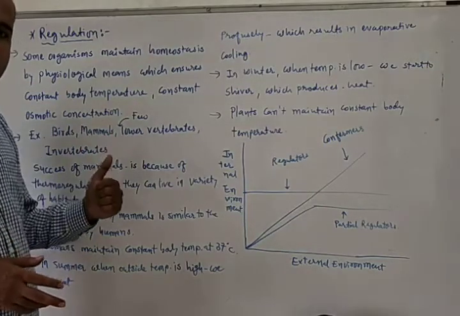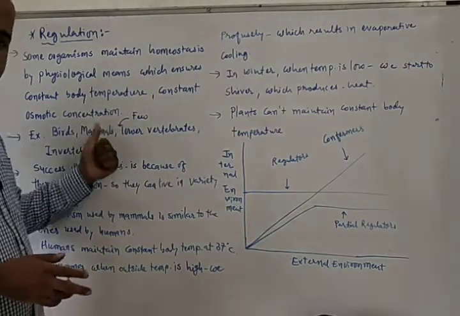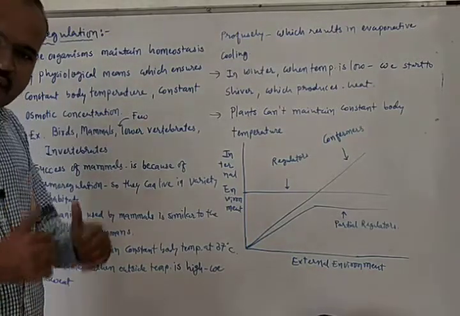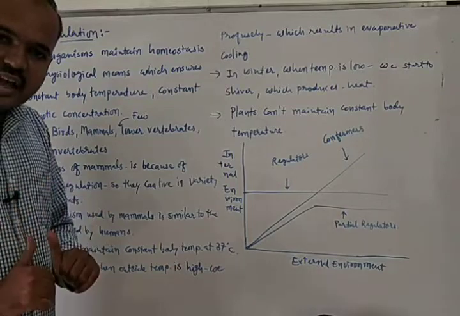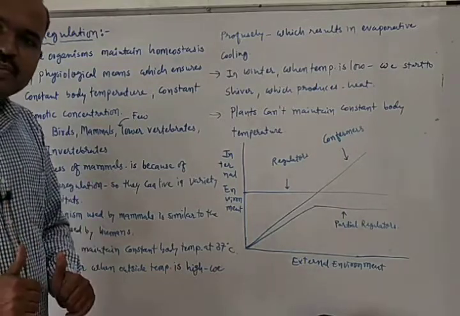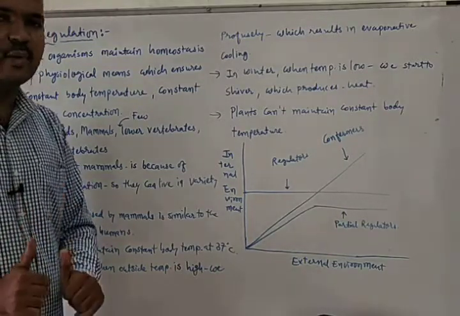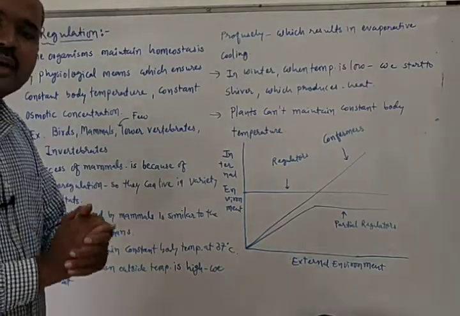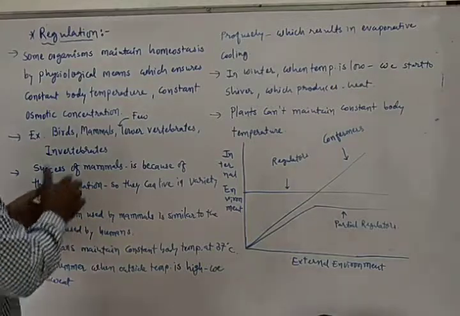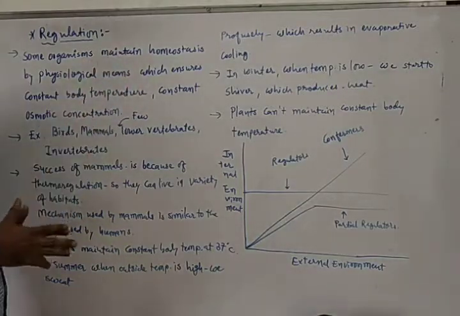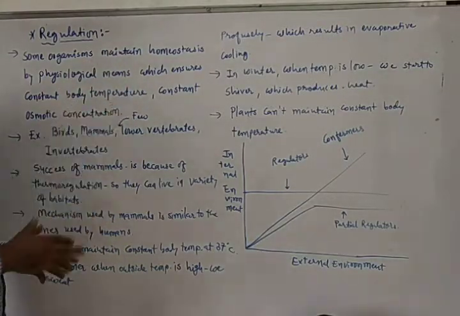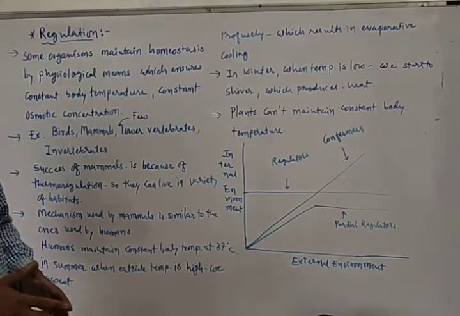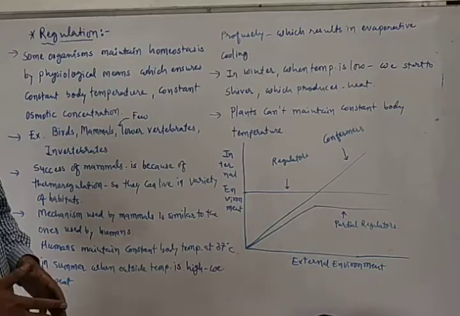Those organisms which can do this, which can maintain a constant internal environment, are known as regulators. So we are talking about regulation or regulators. Some organisms can maintain homeostasis by physiological means, which ensures a constant body temperature as well as constant osmotic concentration.